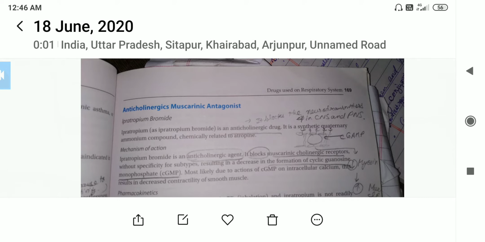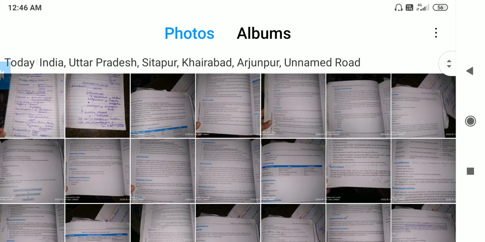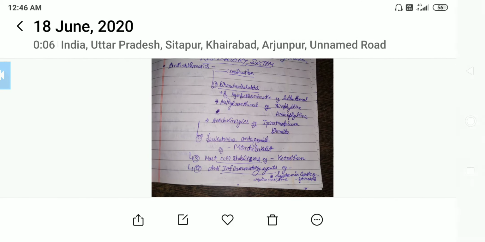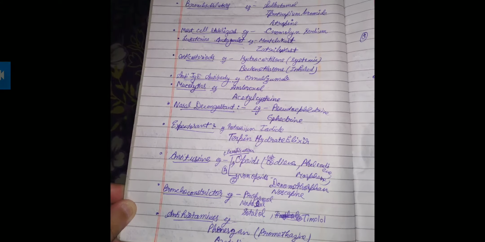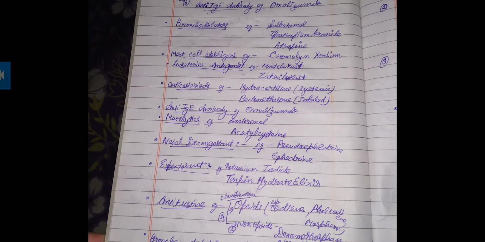Mast cell stabilizers, we are discussing. So let's see, up to here we have discussed. Then the other drug is mast cell stabilizers, that is cromolyn sodium.